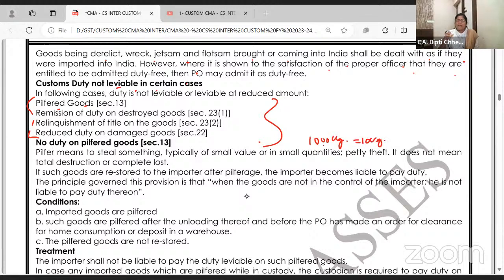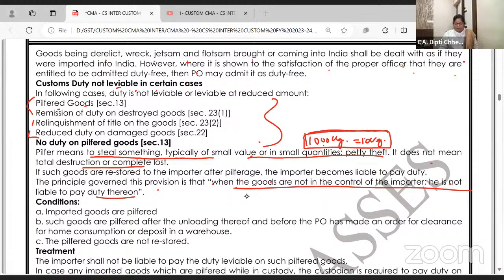10 kgs are pilfered. Someone will break open, chori chakari, choti choti. They'll break open the lock and they'll take few kgs, few boxes. It means stealing something of small value. It does not mean total destruction or completely destroyed. Only 10 kgs. If such goods are restored to the importer after pilferage, the importer becomes liable to pay duty. The principle governing this provision is when goods are not in control, he is not liable to pay duty.